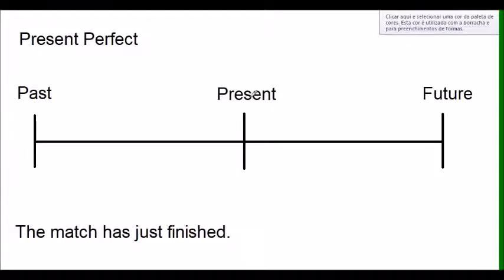So let's say, for example, we think the match finished here. It could also have finished here. So we don't exactly know when it finished. We know that it finished recently. It could have finished there, it could have finished there, but it's round about the present time. It started somewhere around here in the past, or even down here, and it's been going on, and it's just finished there or there. So we're describing a situation that started somewhere over here in the past, and it connects somehow to the present.